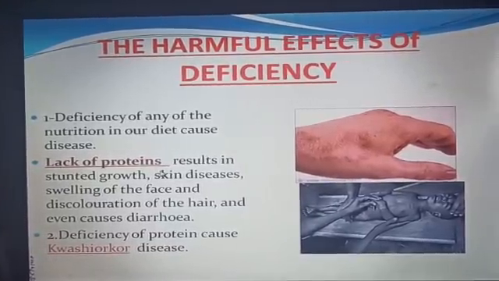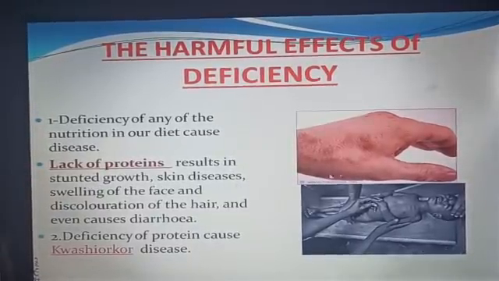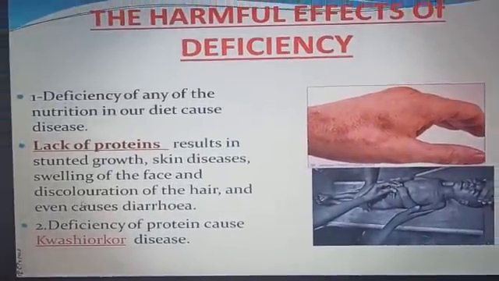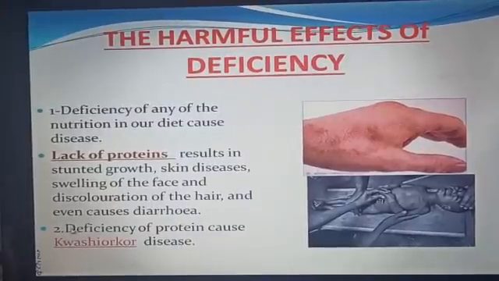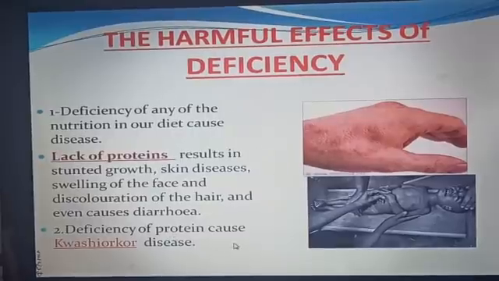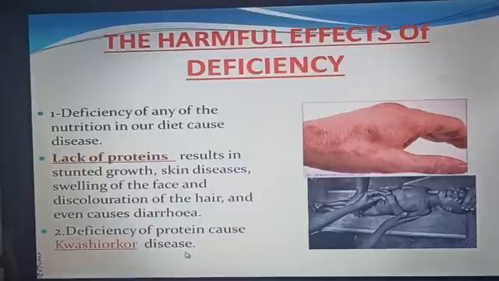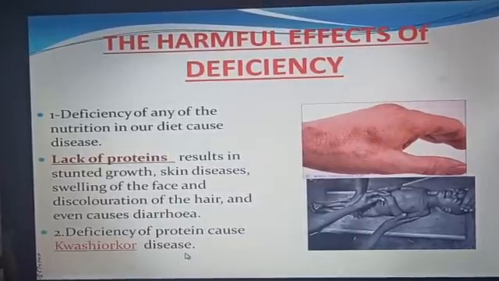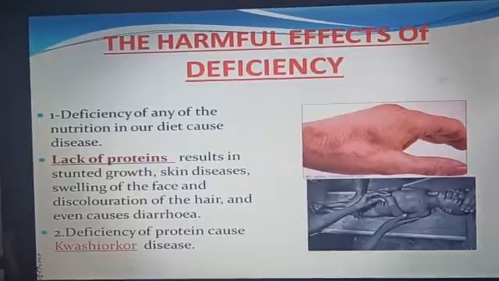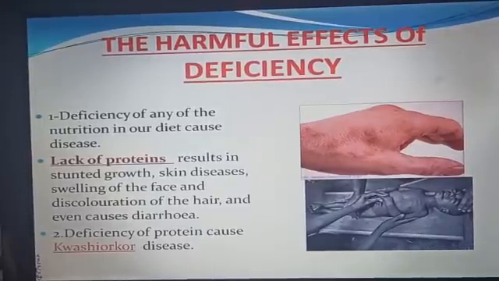Lack of proteins results in stunted growth, skin disease, swelling of the face and discoloration of the hair, and can even cause diarrhea. Deficiency of protein causes Kwashiorkor disease. If a child does not get enough protein in his food for a long time, he is likely to suffer from deficiency.